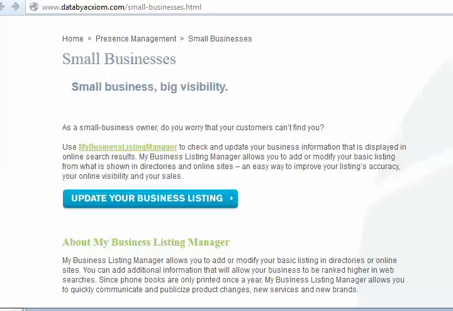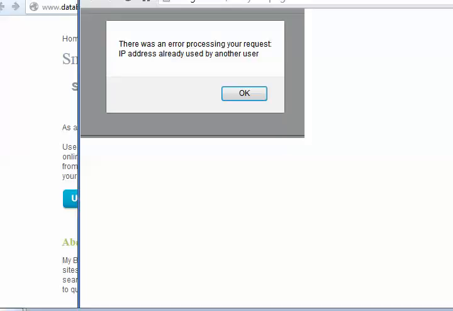So Axiom is getting harder and harder. Recently, they've even made things more difficult. Here's an error you might get if you try to submit multiple businesses through Axiom. There was an error processing your request: IP address already used by another user.